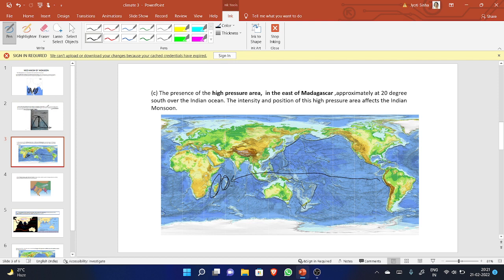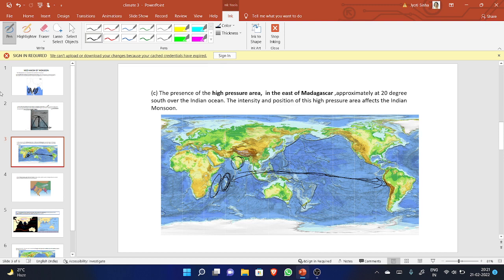But due to the presence of high pressure near Madagascar, the counter current starts blowing. If the counter current starts blowing, it affects the monsoon of India, and India receives late monsoon or low rain. I think it is clear.